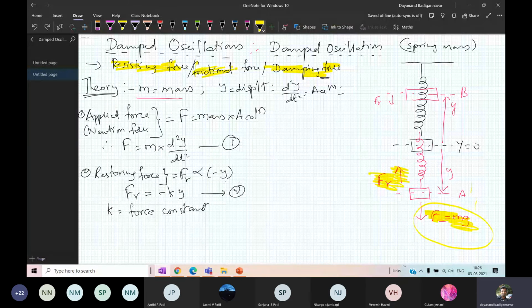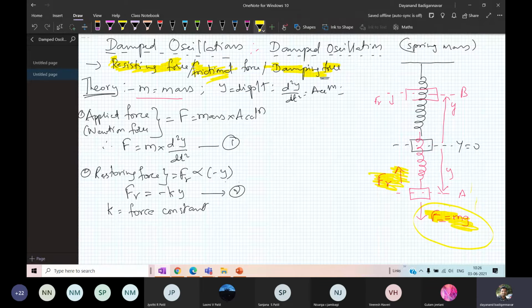Why? Because it's a damped medium. In a damped medium, you will definitely have some frictional force, of any type. So I will call that the frictional force that is present. The third one is the frictional force, or the resisting force.